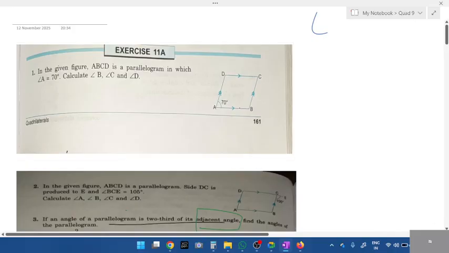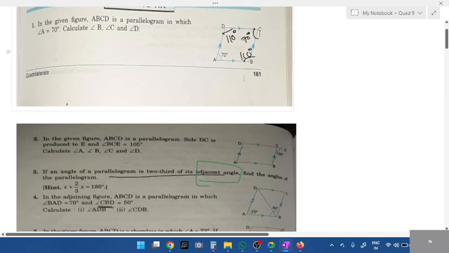See, angle A is 70. What about angle B? I need only the direct answers. 180 minus 70, what do you get? 110. If angle B is 110, what is angle D? You can use adjacent concept or use opposite angle. If angle A is 70, angle C is 70. What is the sum of angles of a quadrilateral? 360 degrees. So if you add everything, you'll get 360.